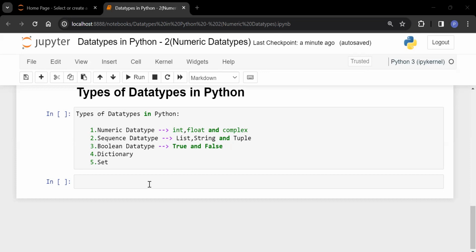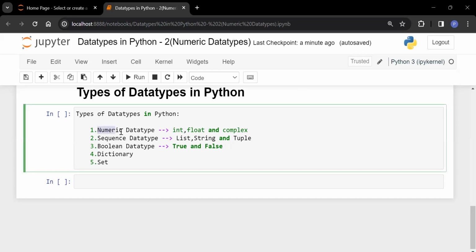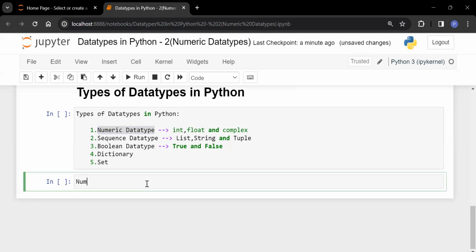In the last video, we have already covered what data types are and how many types of data types there are in Python programming. In this video, we are going to focus on the first type of data type, that is numeric data type: integer, float and complex. So these three data types we will cover in this video. So let's start.